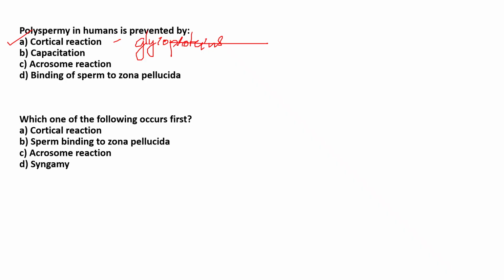So coming to the next question, which one of the following occurs first? Cortical reaction, sperm binding to zona pellucida, acrosome reaction, syngamy. So in the process of fertilization, first the sperm has to bind to an ovum. The ovum is made up of layers, that is zona pellucida and corona radiata. The zona pellucida plays a major role.